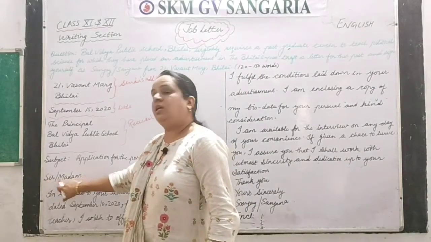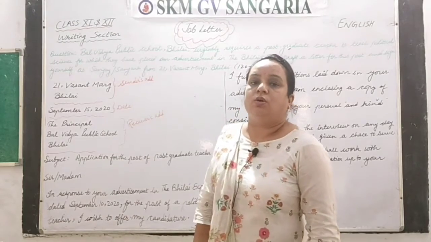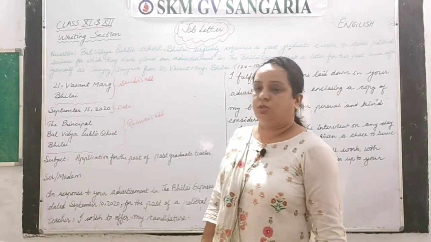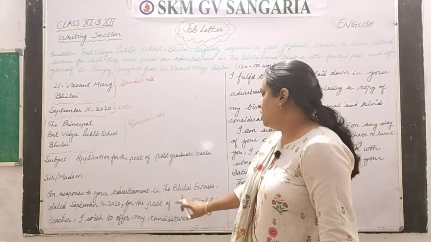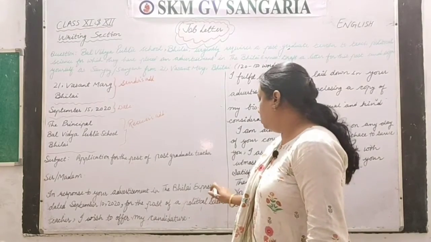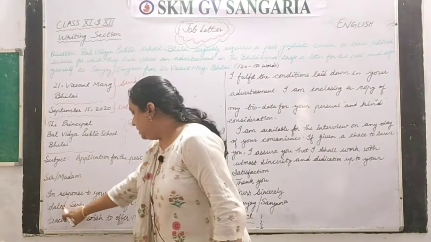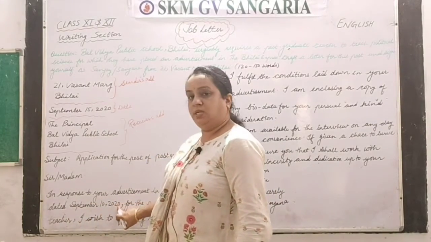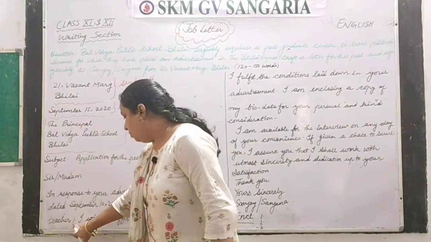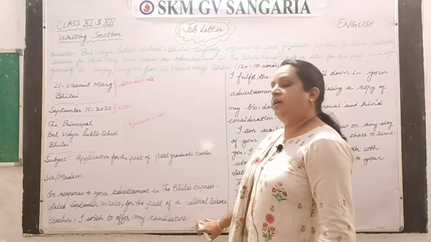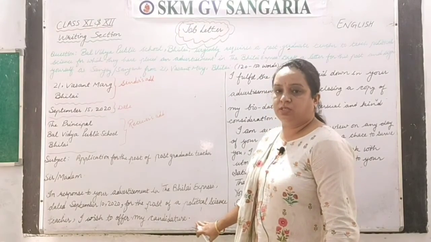Again, you write sir or madam, and then you start the body of the letter with the opening paragraph, which I have told you to write like this. In response to your advertisement in the Bhilai Express, the name of the newspaper, you can write in commas with all capital letters, dated September 10, 2020, for the post of a political science teacher, I wish to offer my candidature, or here you can write, I wish to offer my services.